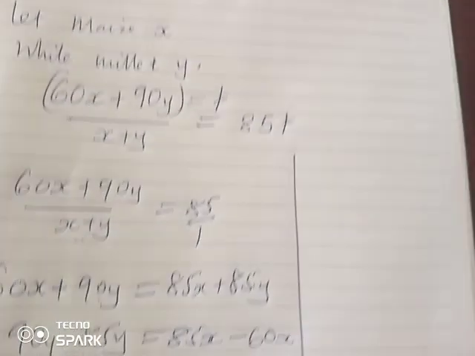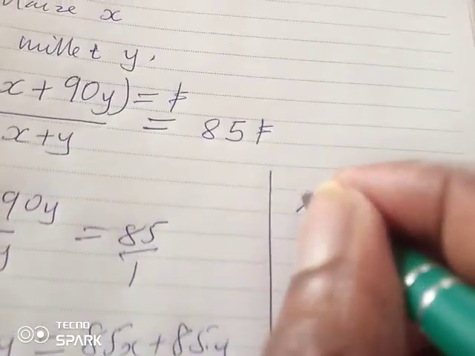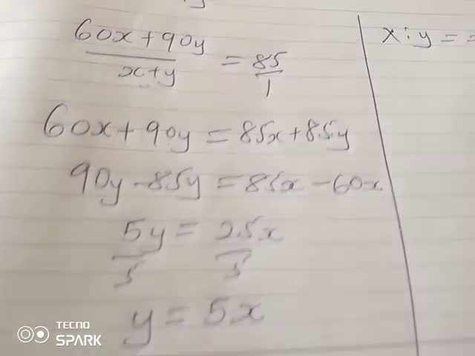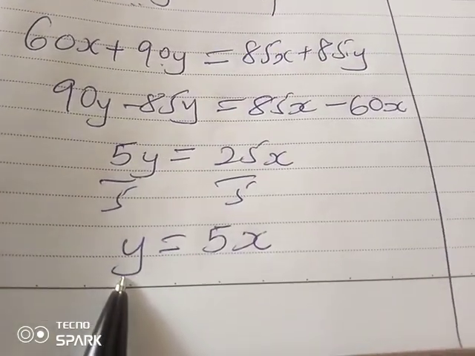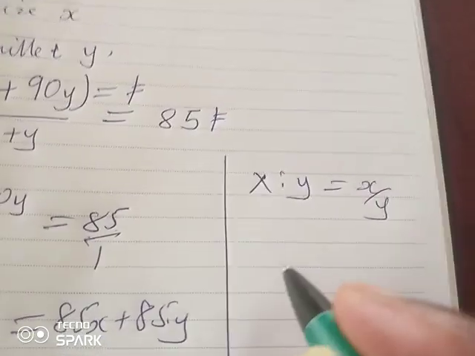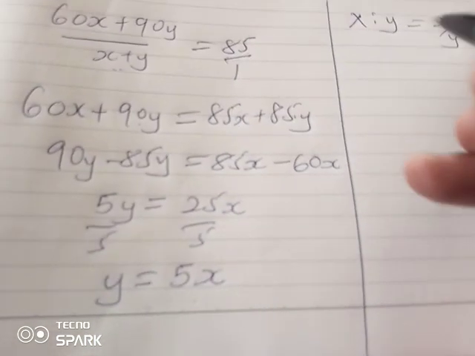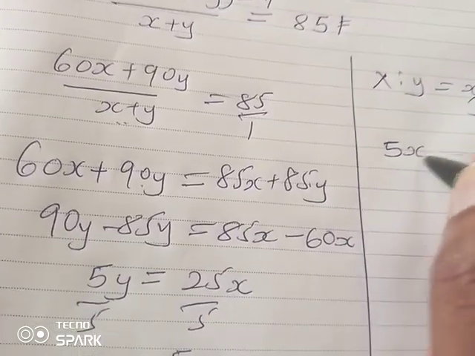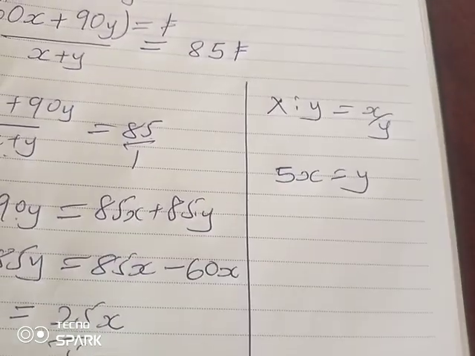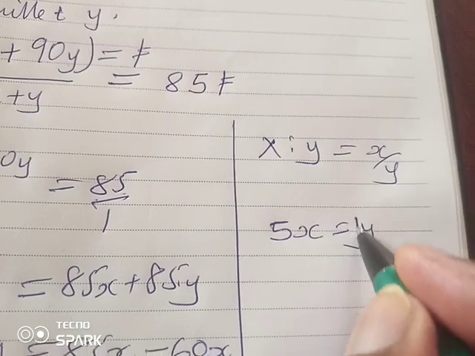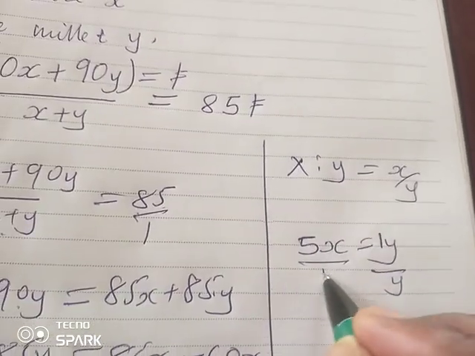So like I always say, we want to get the ratio of x to y, and ratios are just fractions. So this simply means x over y. So our biggest deal is to collect the x and y together, then the numbers alone. So our equation here can still be written as 5x is equal to y. Because I want my x to be on the left side, therefore I'll have to divide. Remember, this is 1y, so I have to divide by y.